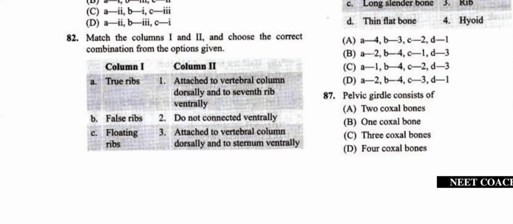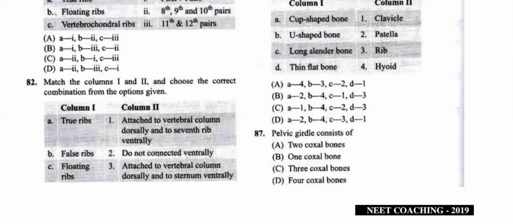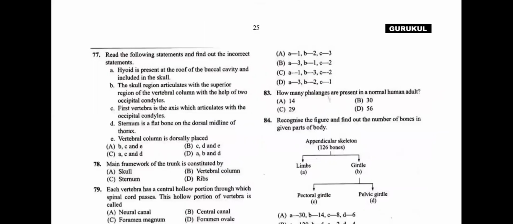That is, false ribs are attached to the vertebral column dorsally and to the 7th rib ventrally. C, floating ribs are not connected ventrally; they are connected only dorsally to the vertebral column. So it is the same as the above question. Answer is A3, B1, C2. A3, B1, C2, answer is B, students.